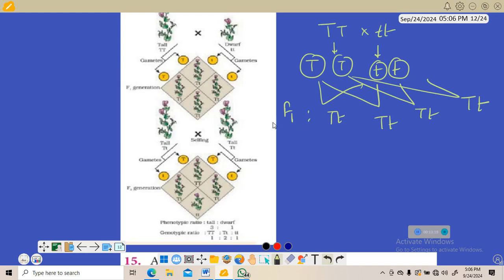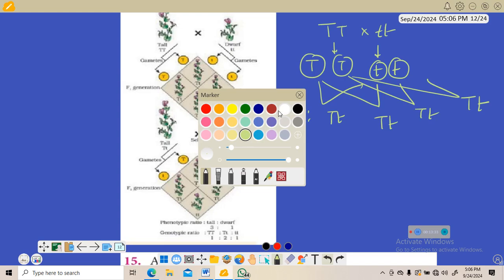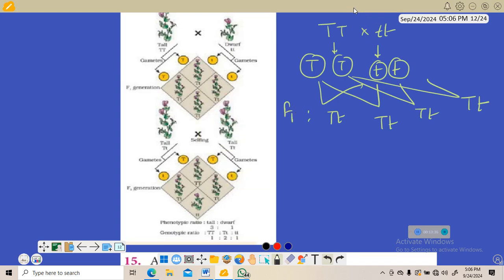Okay, and then after that coming to F2. So now this caps T and caps T, this is pure form. This is also pure. Here what we did is cross pollination.